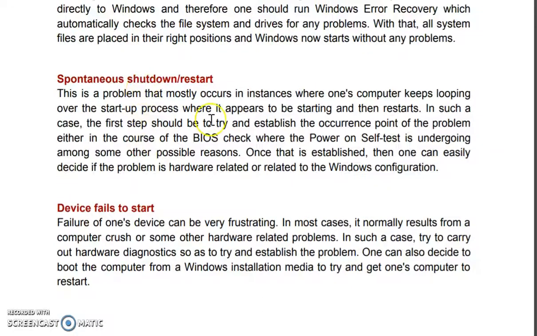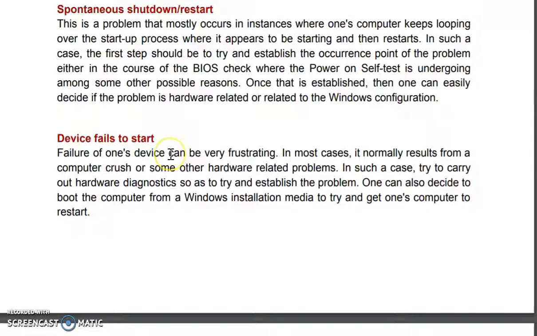Sometimes a DLL file gets corrupted and your computer keeps looping: you start it, and after 5 or 10 minutes it restarts again. Here you have to test whether the BIOS setting is properly done. If it still gives an error, then we have to format that particular C drive, install a new OS, and then start the machine. So this is the looping or restarting machine problem.